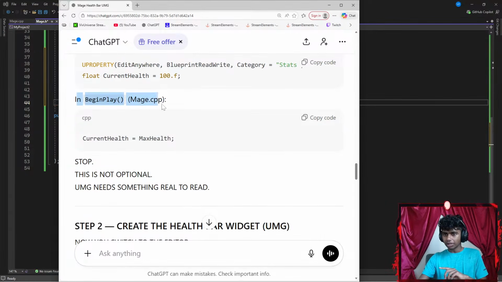Okay, that said, in begin play mage.c++, current health equals max health.